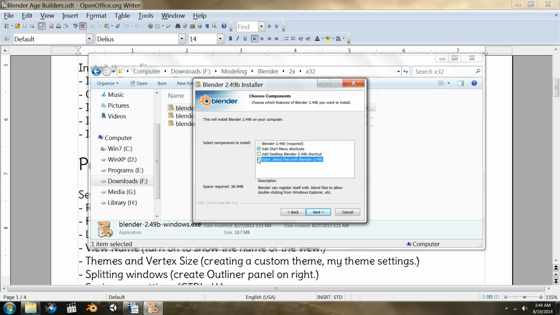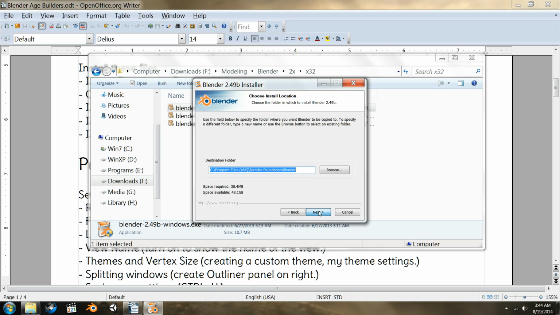I would uncheck these if you're using a dual install where you might have a 64-bit version of Blender 2.71 or 2.6 or 2.5, any of the 2.5 plus versions. If you're using a 64-bit version as well as this one, then you might want to let the 64-bit version be in control. And so you'd want to uncheck those.